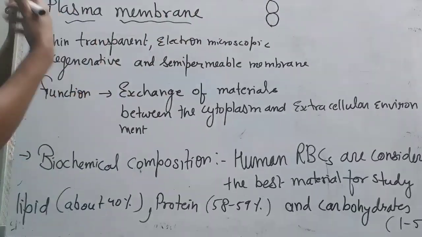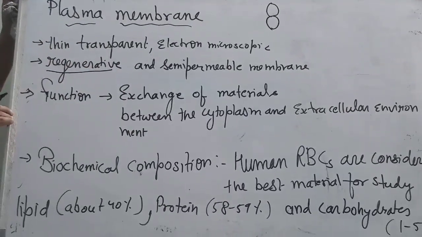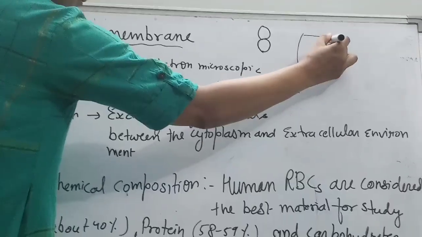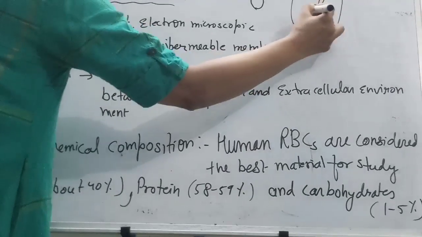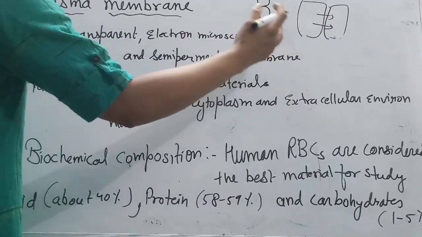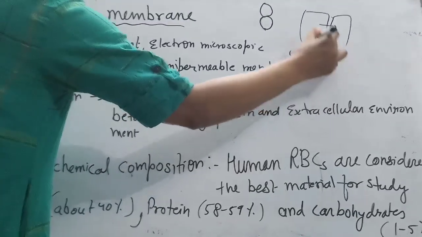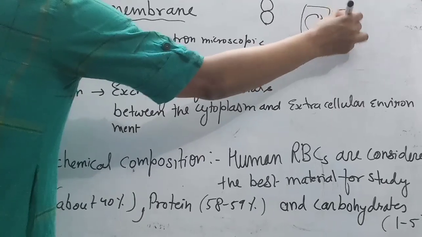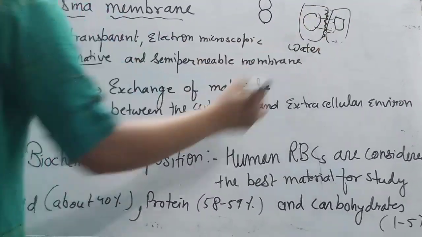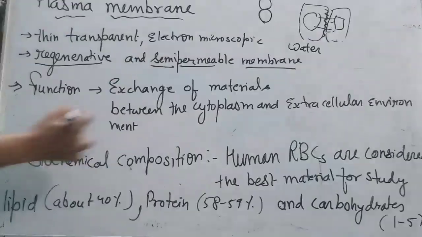So production of a new one from the previous one. This is called regenerative. Semi-permeable means there is an exchange of material from one cell to another. Okay, so there is an exchange of material, flow of material, and flow of water from high concentration to low concentration. So this is a semi-permeable membrane, a selective membrane.